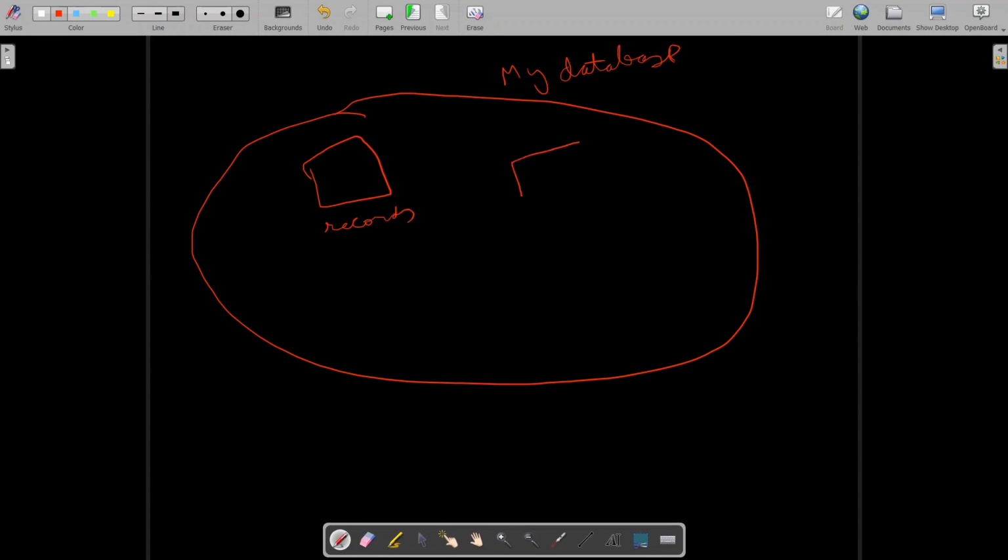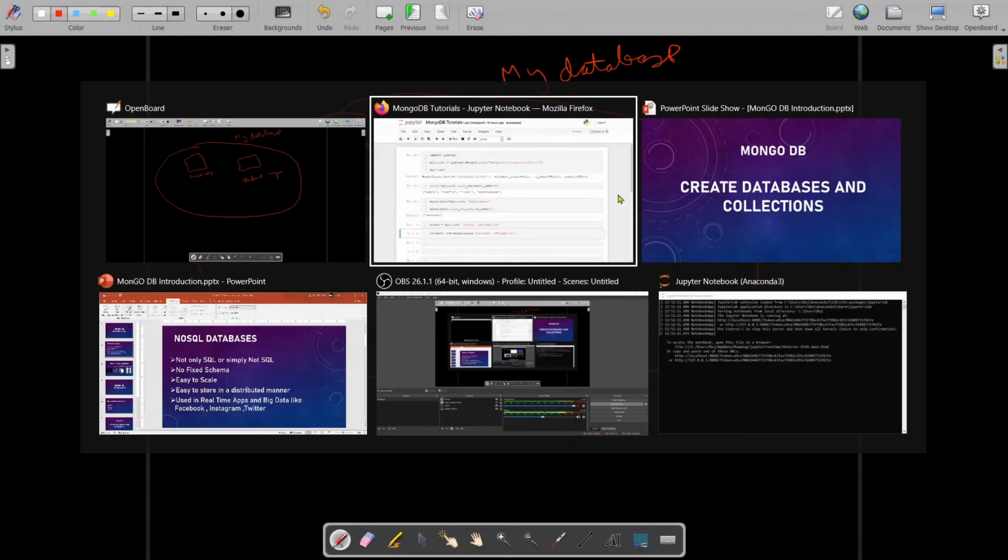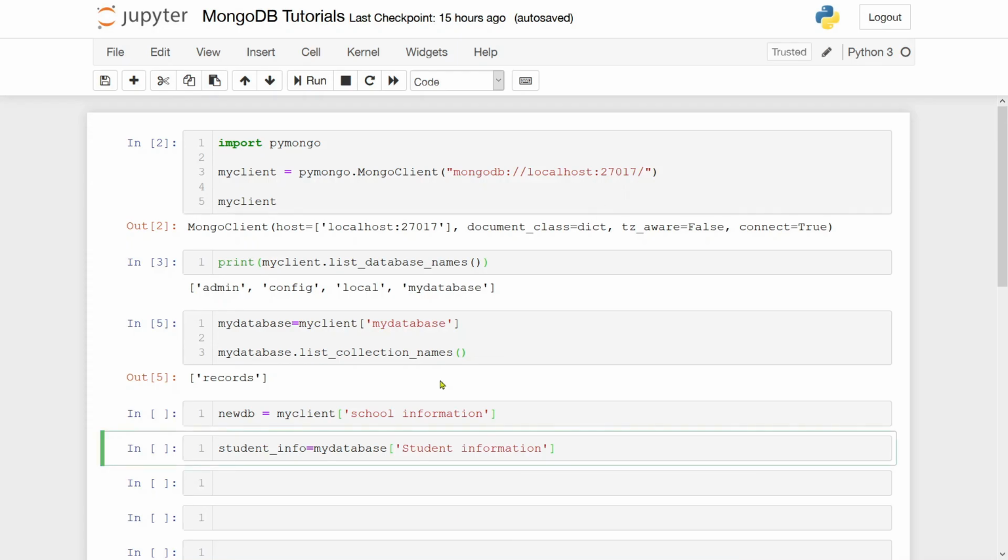And I'm creating one more collection which is known as student info, right? Using this very line, which is my database.